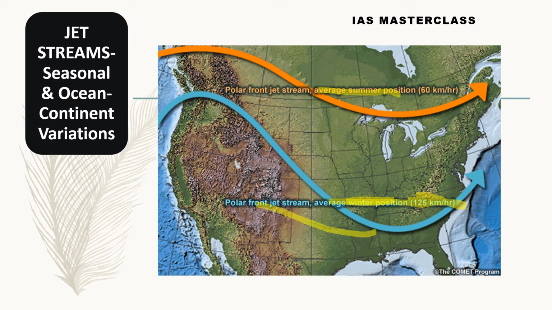So this diagram clearly shows the average winter position, which is tilted towards the equator, and the average summer position. The speeds in summer are much lower as compared to winter. So winters are when jet streams, especially the polar jet streams, are stronger.